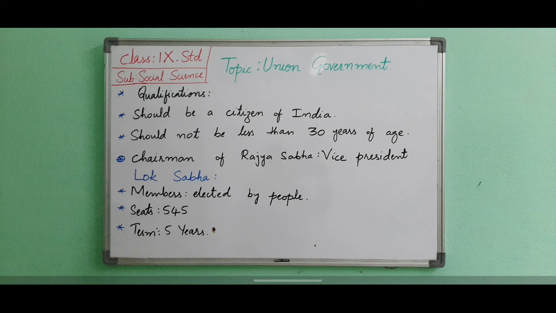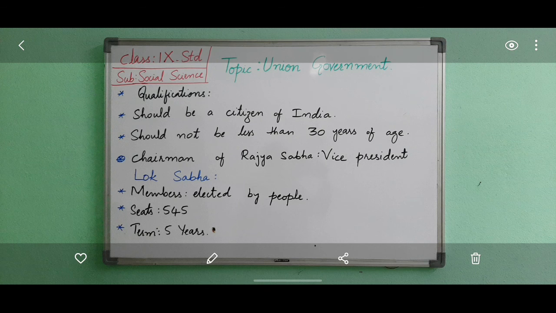Now we will see the Lok Sabha Speaker. The members elect from among themselves a Speaker and a Deputy Speaker. The Speaker has to impartially conduct the proceedings of the House. Here at present the Speaker of Lok Sabha is Om Birla, and he should maintain the dignity and decorum of the House. Here decorum means polite behavior.